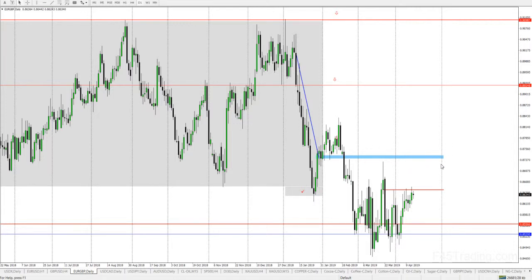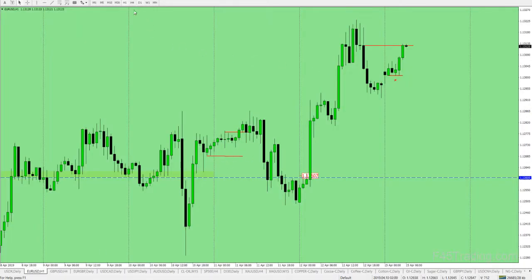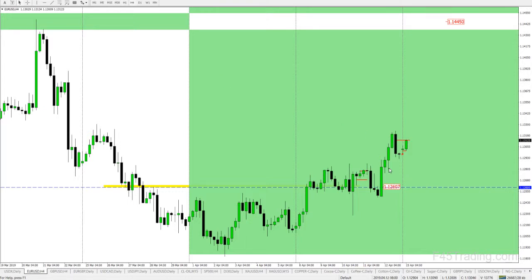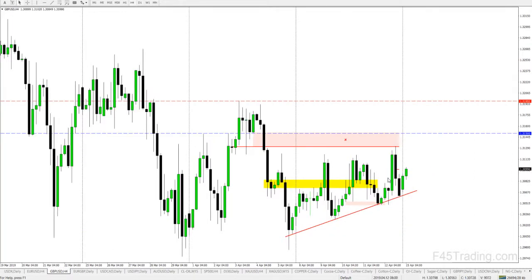And we do have this little blue line up here. I'll put a price tag on that. I think there's a chance they could reach up for that level there on Euro GBP. If we do get that push higher on Euro GBP, it should drag the Euro USD up with it. So that's what I'd be watching for on Euro GBP to pull the Euro USD up to this level and again higher. And then if that's the case, then again the pound dollar will probably just sort of stagnate